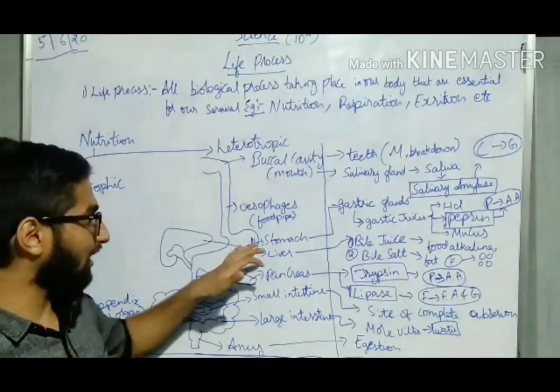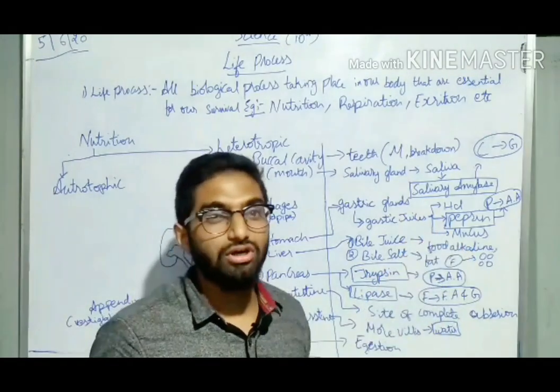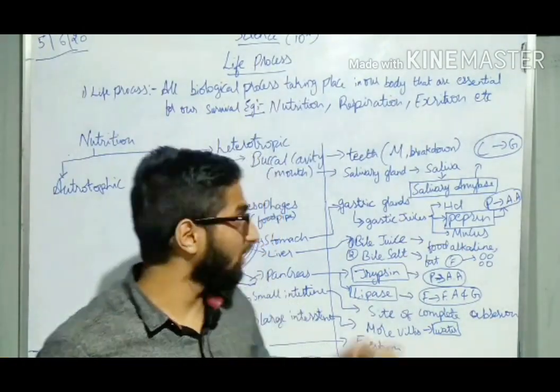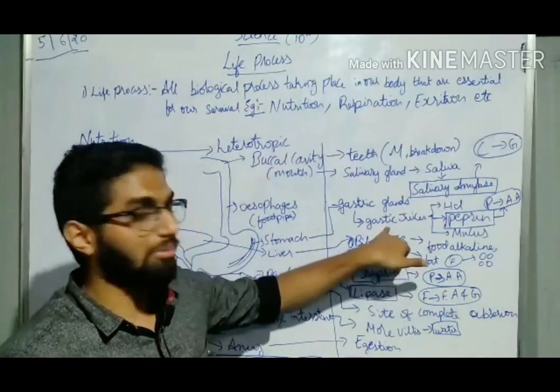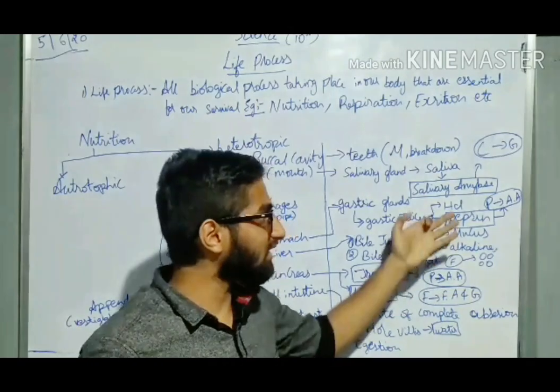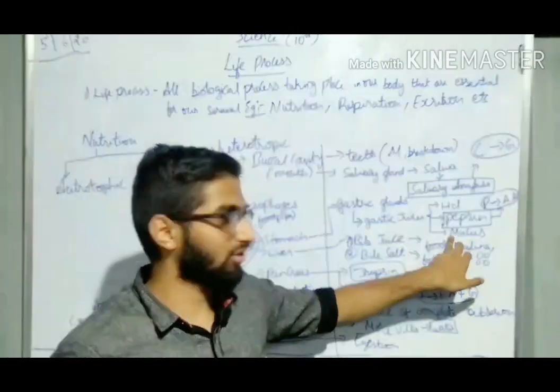In the stomach you have many enzymes. So you have gastric glands. Now what do these gastric glands do? Any gland secretes enzymes, so even this gland secretes some enzymes. That is your gastric juices. Now which are these juices? There are three different juices: HCl, pepsin and mucus.